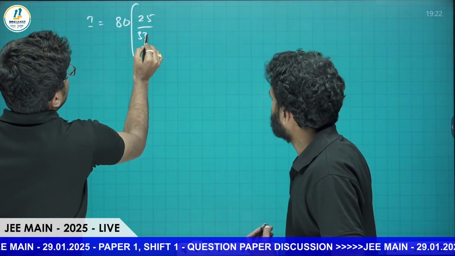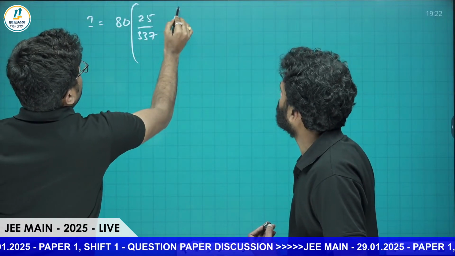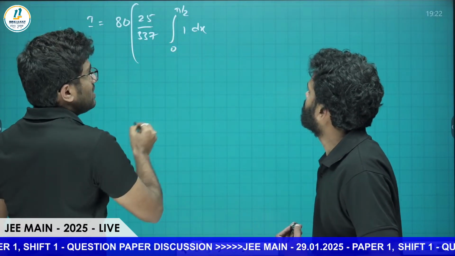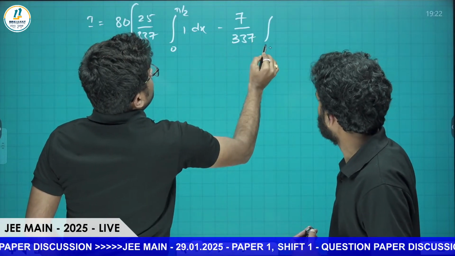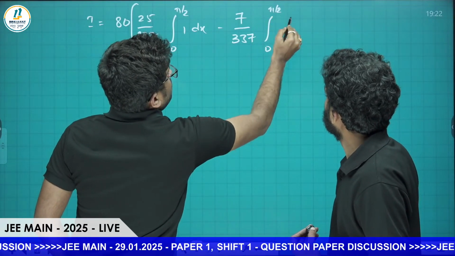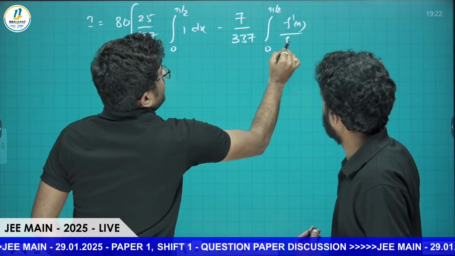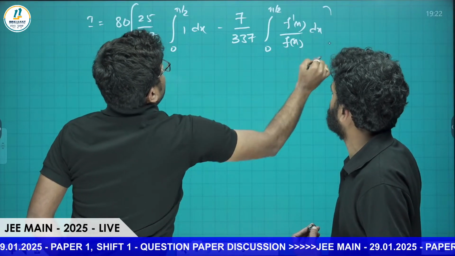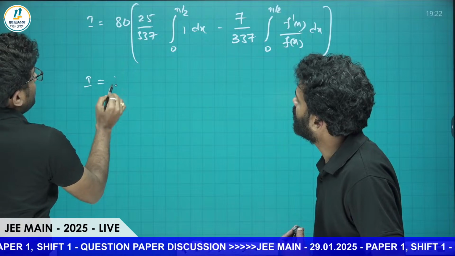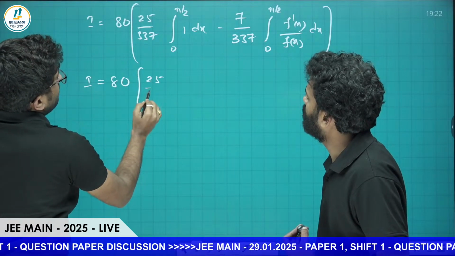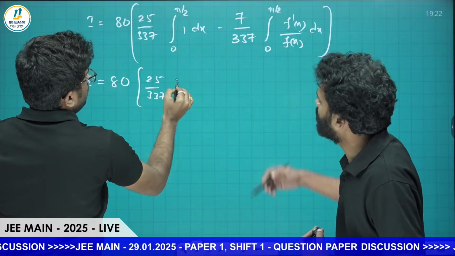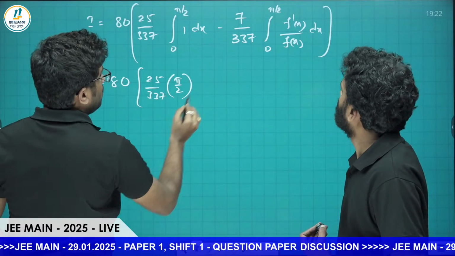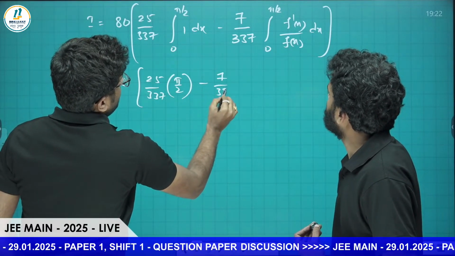25 divided by 337 into the integral from 0 to pi by 2 of 1 dx, plus minus 7 divided by 337 into the integral from 0 to pi by 2 of f dash x by f of x. Yeah, that's all. Then the problem is done. Exactly, sir. 80 times 25 divided by 337 into x, from 0 to pi by 2, which is directly pi by 2, minus 7 divided by 337.